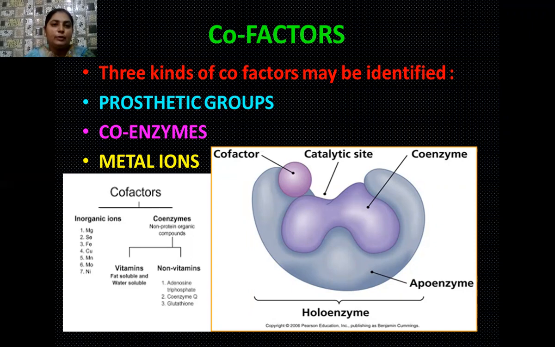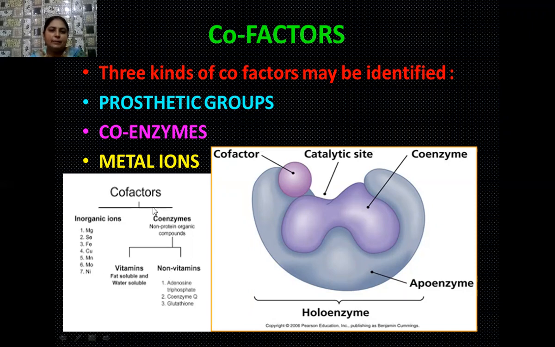Here I am going to tell you about the non-protein part, which is known as cofactors. Students, we have three kinds of cofactors. These are prosthetic groups, coenzymes, and metal ions. So today I am going to tell you in detail about all of these cofactors and what kind of role they play in the catalytic activity of an enzyme.